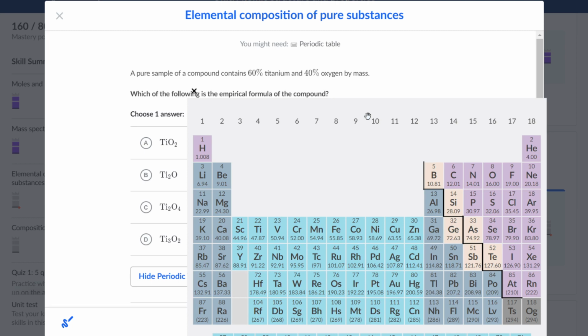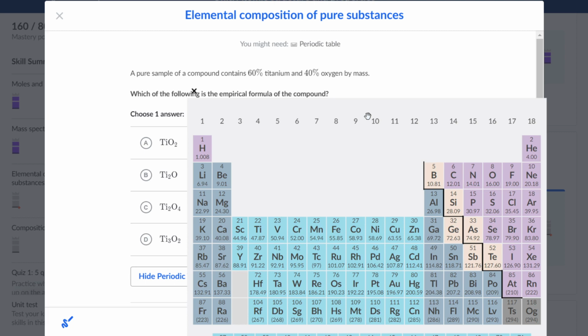All right. Let's check 40 grams of oxygen. So 40 grams of oxygen divided by 16.000 grams per mole, and that will give us 2.5.